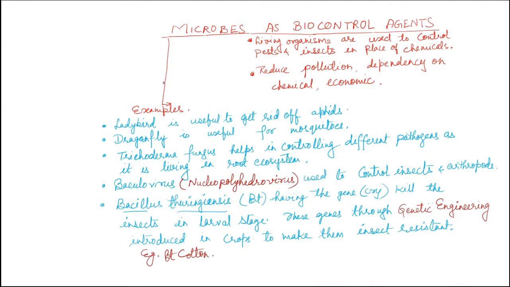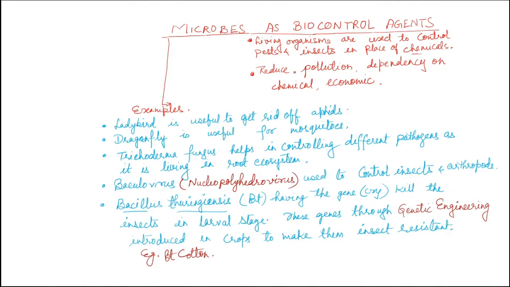Microbes also play a very important role as biocontrol agents. That means living organisms are used to control the pests, insects, etc., which are attacking and harming the crop plants. Earlier we were using chemicals as pesticides, insecticides, weedicides, etc. Nowadays these chemicals are being replaced by living organisms, and these are known as biocontrol agents.